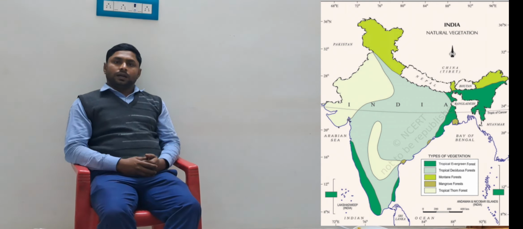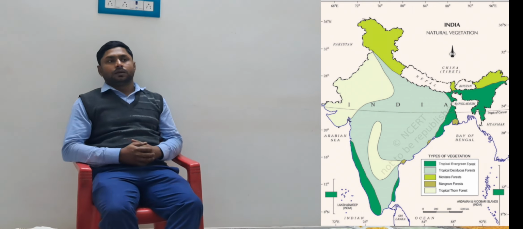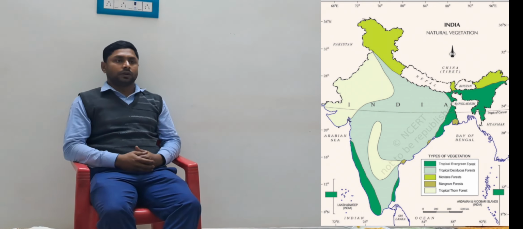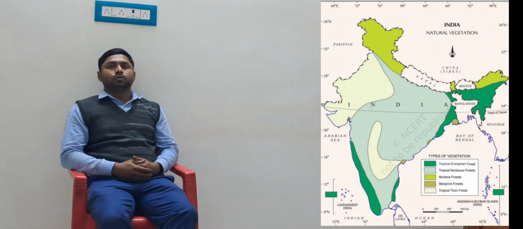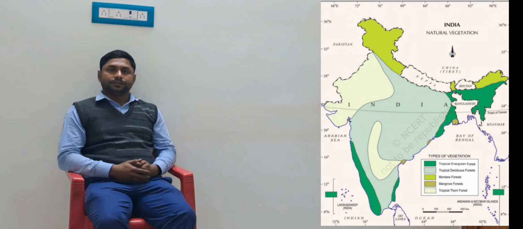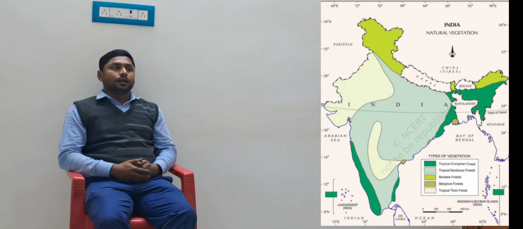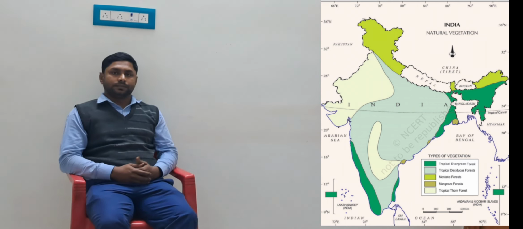Now come to the next point, number two vegetation, called the deciduous forest. The deciduous forest is also known as the monsoon forest, because this type of forest sheds its leaves every year in the dry season.